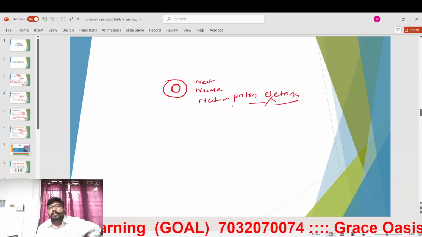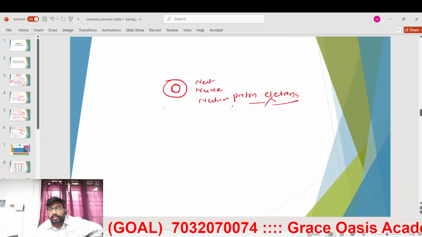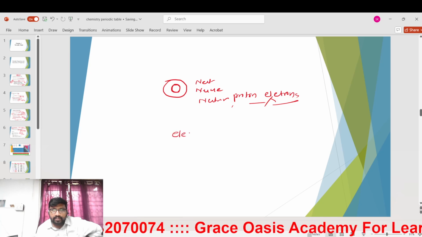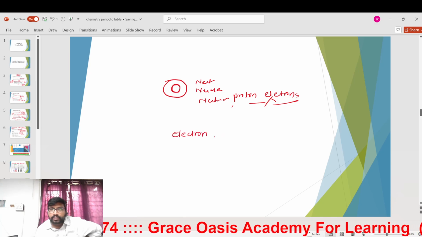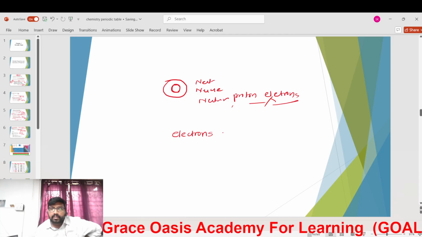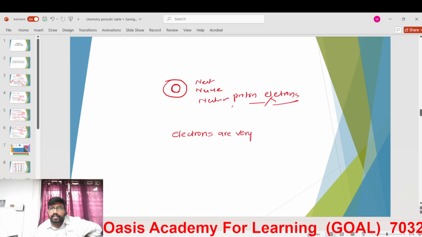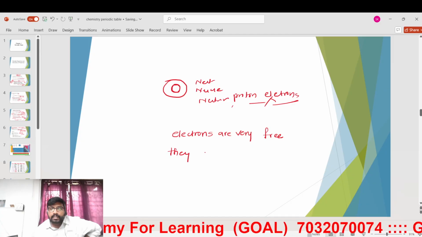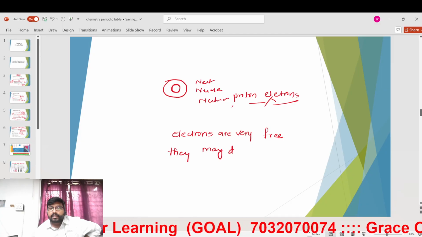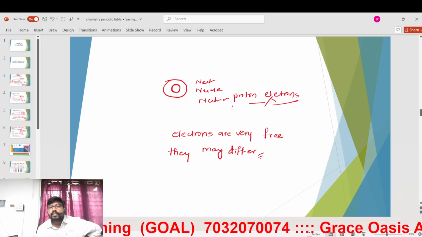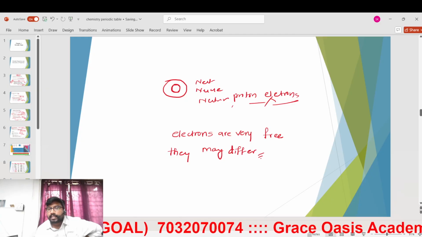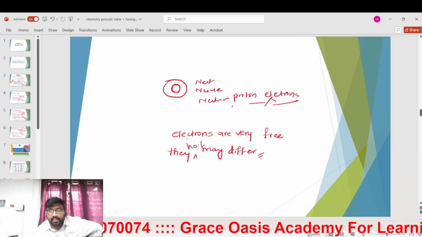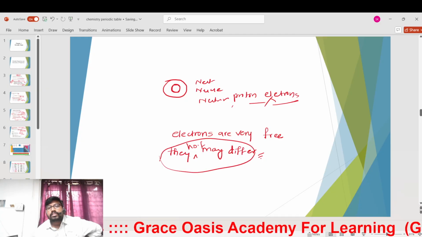In each element, the number of electrons may differ according to the situation. Electrons are very free. Their number may differ each time. So we cannot rely upon the number of electrons.